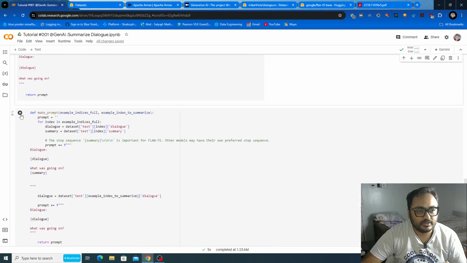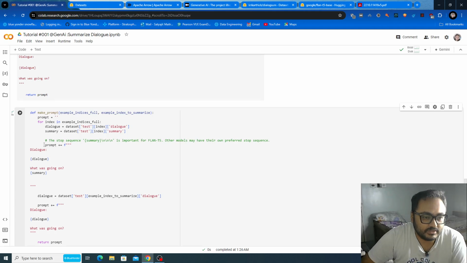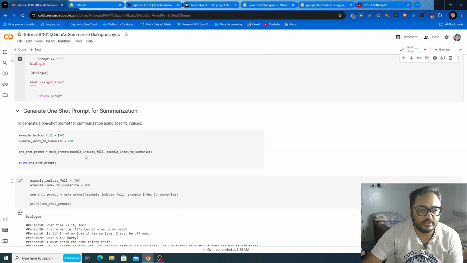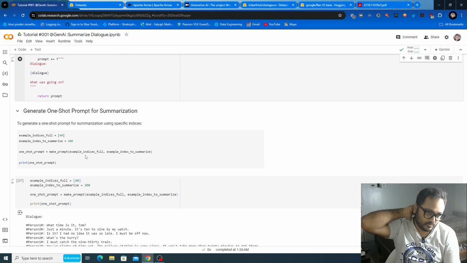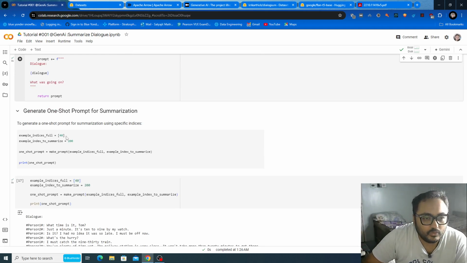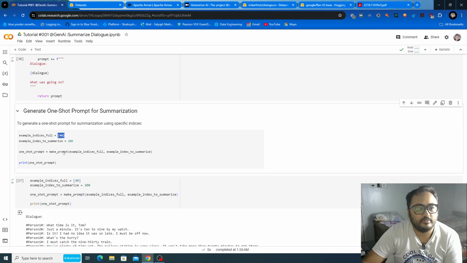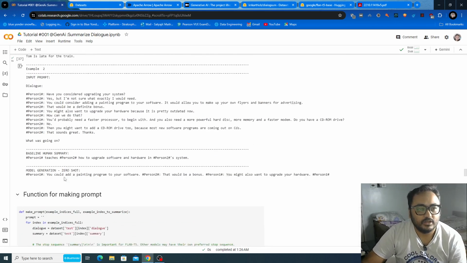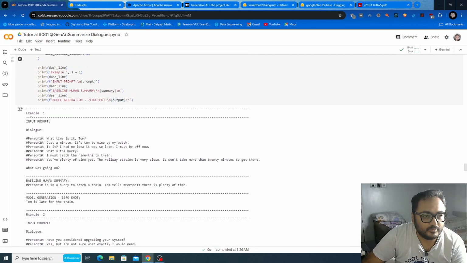Once the function is ready, let me rerun the cell. The function is ready. Now we are doing one-shot prompting. That means we are passing one example, which is index 40, the first example here.